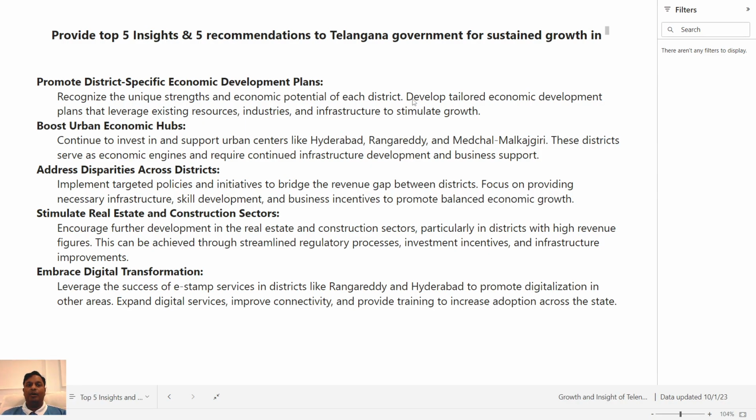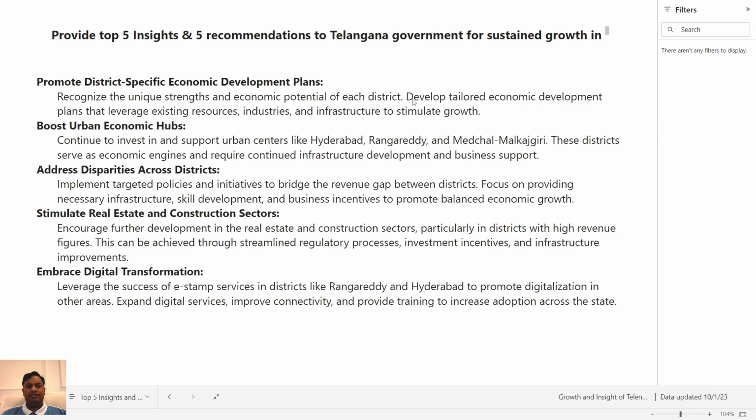Second, boost urban economic hubs. Continue to invest in and support urban centers like Hyderabad, Rangareddy, Medchal Malkajgiri. These districts serve as economic engines and require continued infrastructure development and business support.